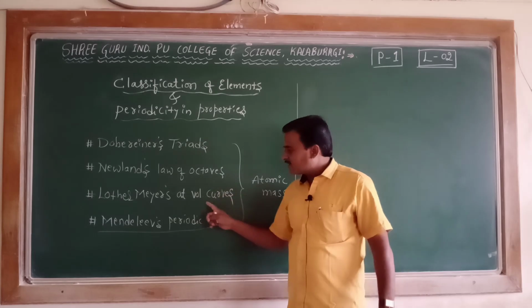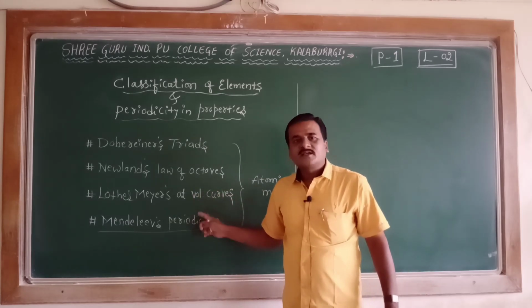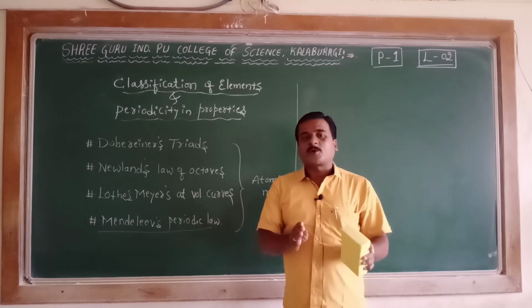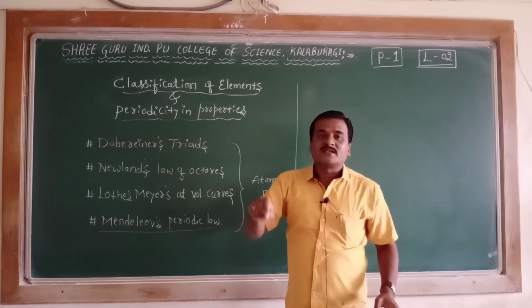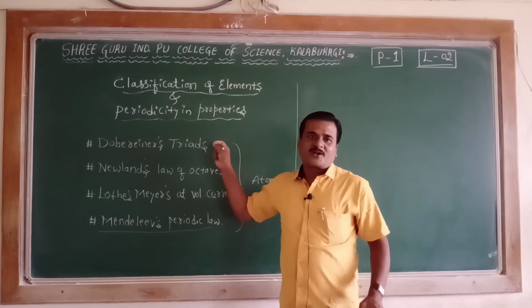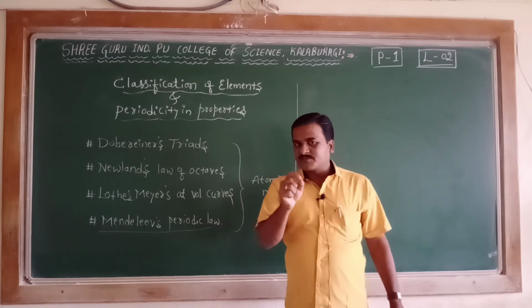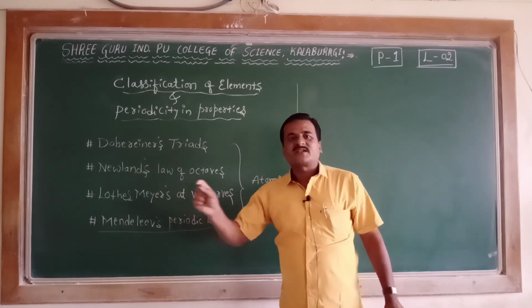From the different curves for the different elements, he noticed that elements possessing similar properties occupied the same positions at different curves.